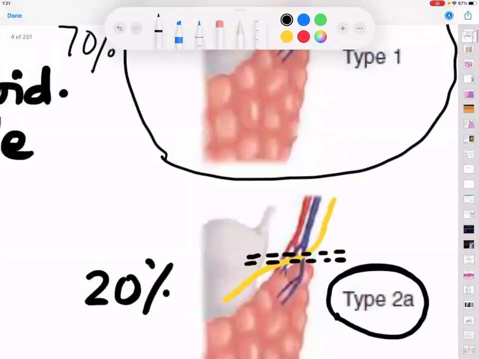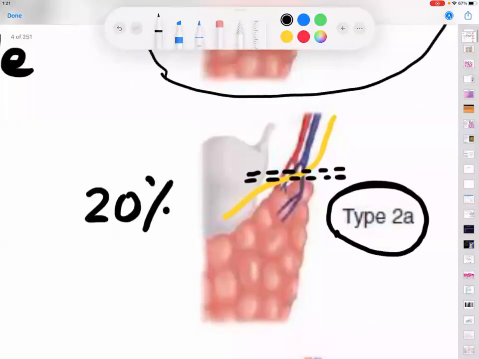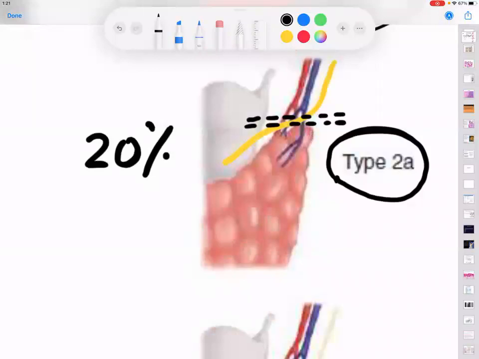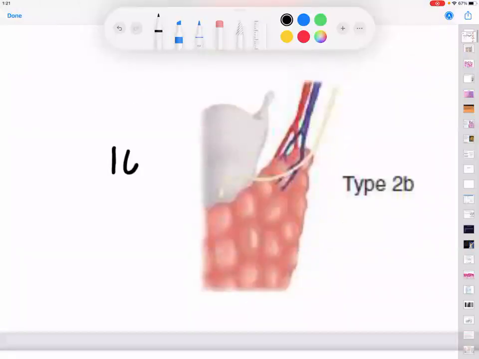What was the previous one called? Type 1. What was the percentage of people with type 1? 70%. Okay. What is type 2A? What happens in a type 2A? The nerve is very close to the pedicle. Whereas in the last anatomy, 10%, God knows, may God be with you when you are doing this kind of anatomy. Can you see the bad part of the story? By the time you understood this anatomy, the injury has always been done.